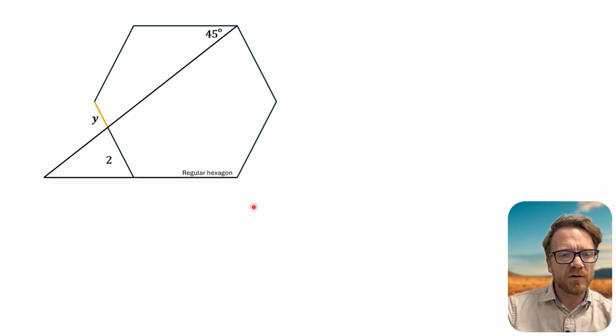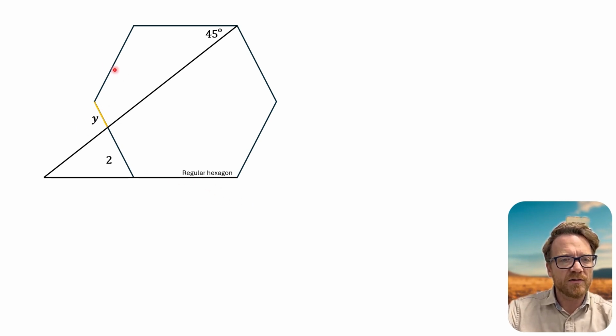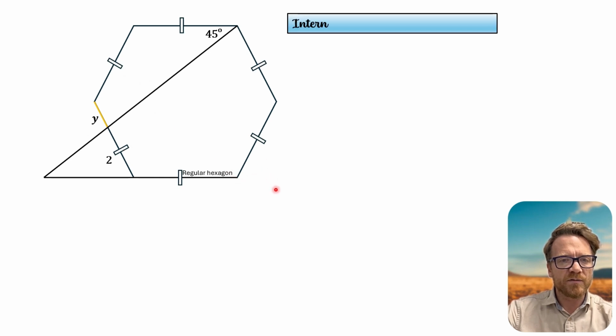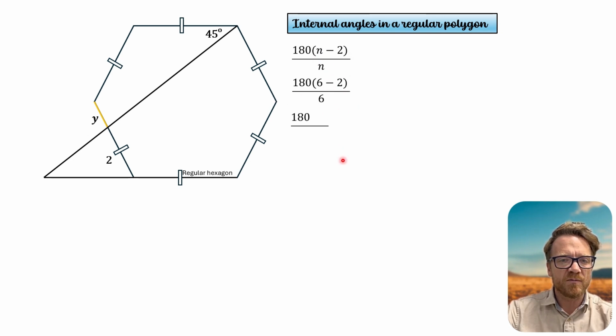So the first thing that we can do is we know we have a regular hexagon, so all these sides are the same length. And now what we can do is find out the internal angles of the hexagon. The way that we do that is by using the formula 180 times (n minus 2) over n, where n is the number of sides. So that's 6 sides, minus 2 is 4. 4 times 180 is 720, divided by 6 is 120 degrees. And let's just go ahead and label a few of those.